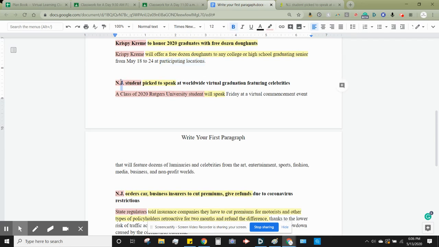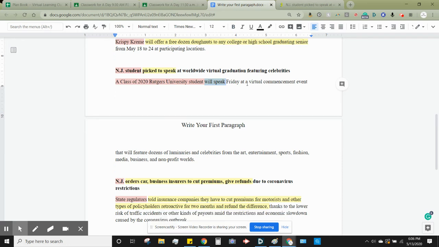New NJ student picked to speak at worldwide virtual graduation featuring celebrities. So here the what is "NJ student," and in the first paragraph it becomes a class of 2020 Rutgers University student. So it is grown a little bit. "Picked to speak" just stays "will speak," it's actually shorter. And then the first paragraph grows the rest of the info that's mentioned in the headline.